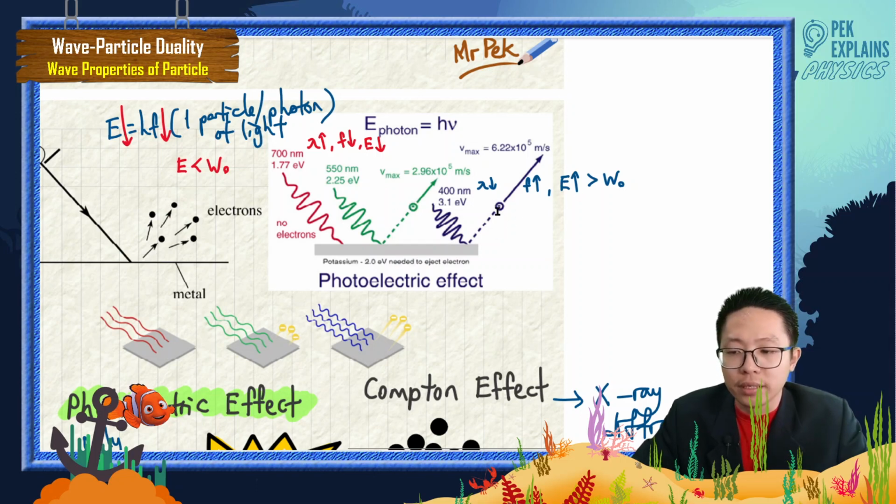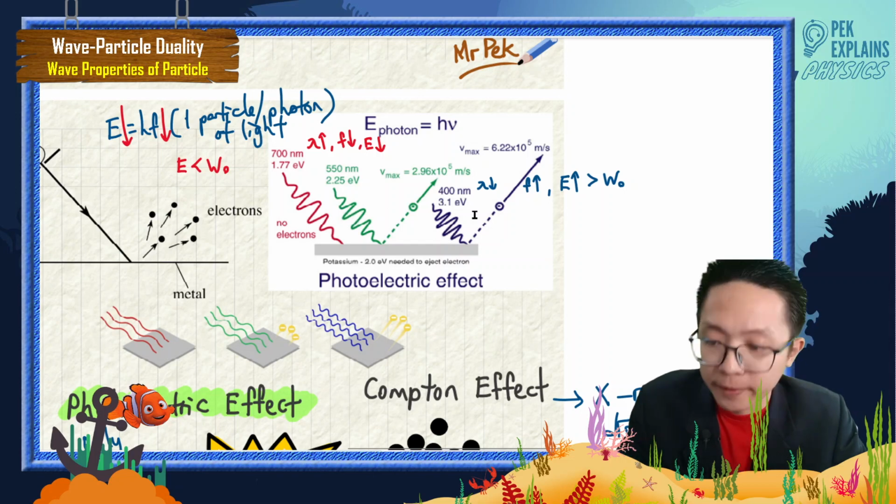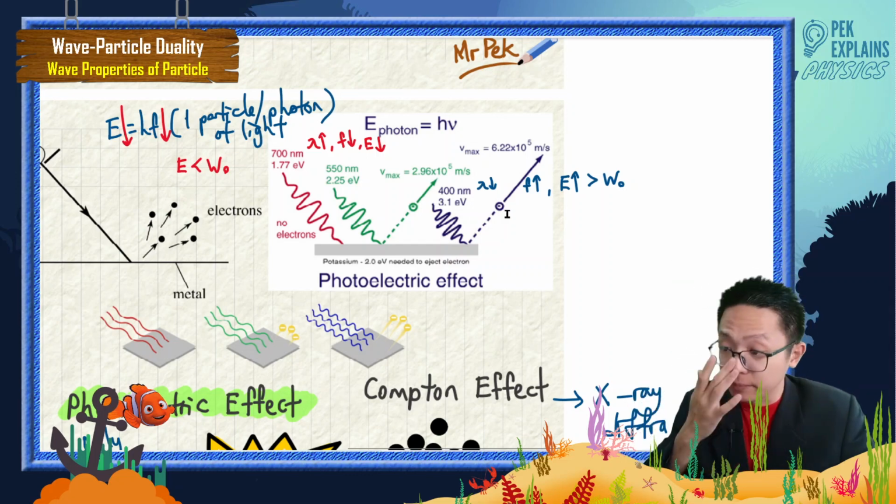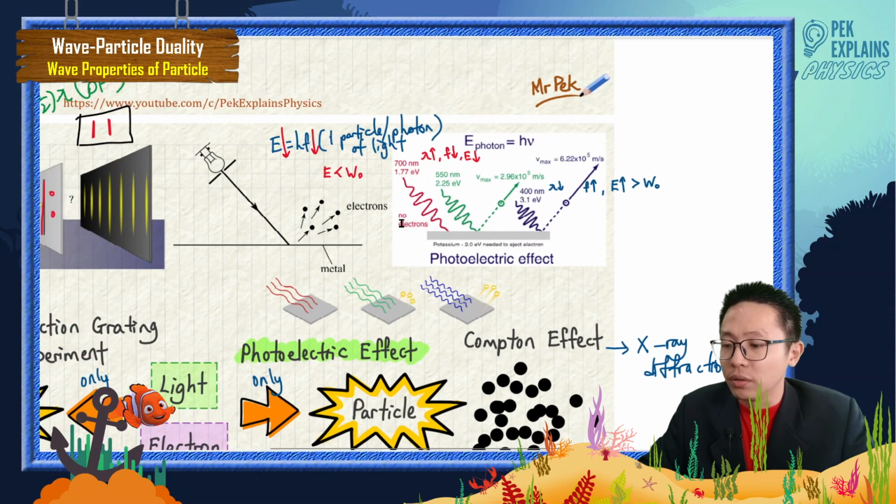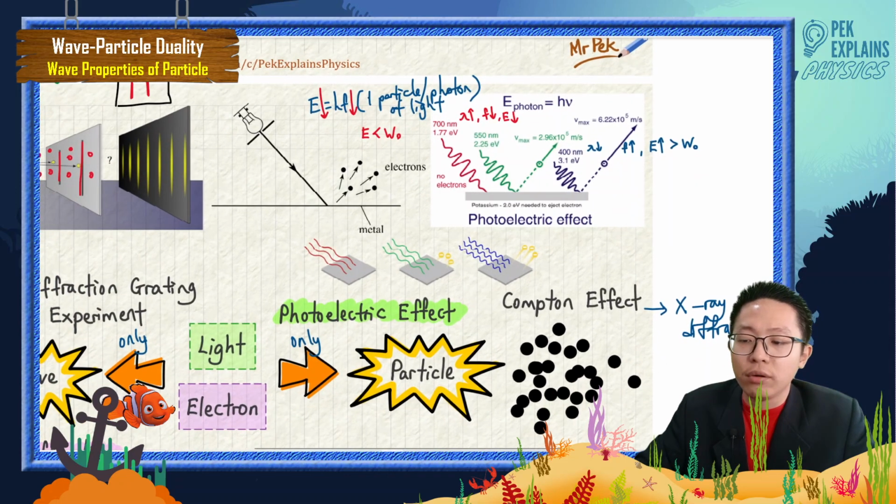That's why, if you compare the velocity of the electron ejected, the photoelectron that accepts the blue photon has higher velocity and higher kinetic energy compared to the green one, because the photon here has lower energy compared to the photon of the blue one. It's all because of the wavelength. Understand or not?